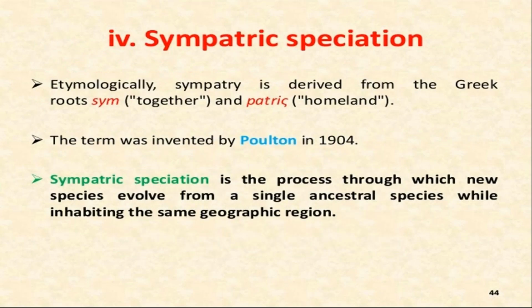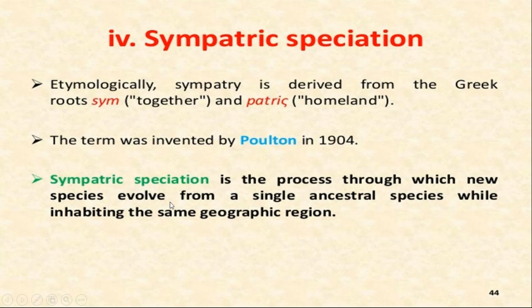And then next is sympatric speciation. What is the meaning of sympatric? Sympatric means the species are living in the same place, but they are not reproducing. There is no geographical barrier, no separation, nothing happened. They are living in the same place, but they are not reproducing, due to which they produce different types of species. This is the reason that new species get formed. What is the reason and what is the result? The reason is reproductive isolation, and the result is the formation of new species.